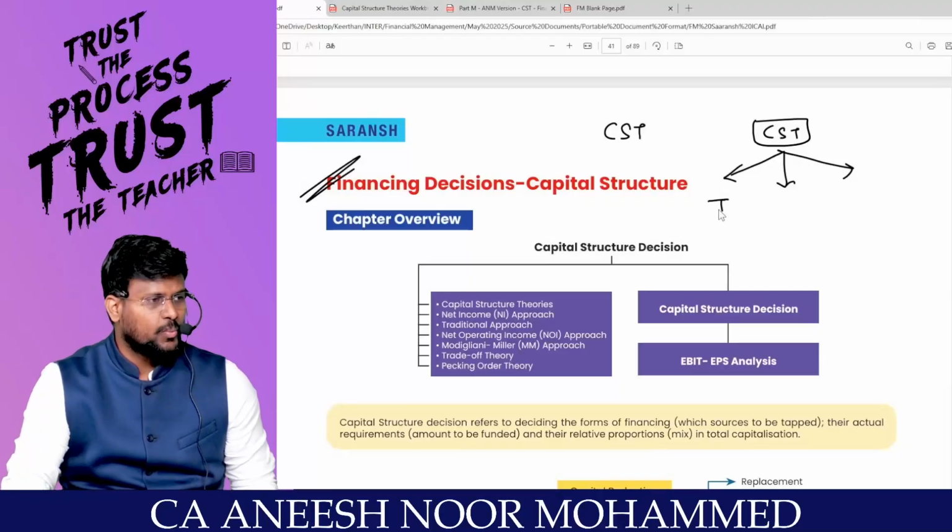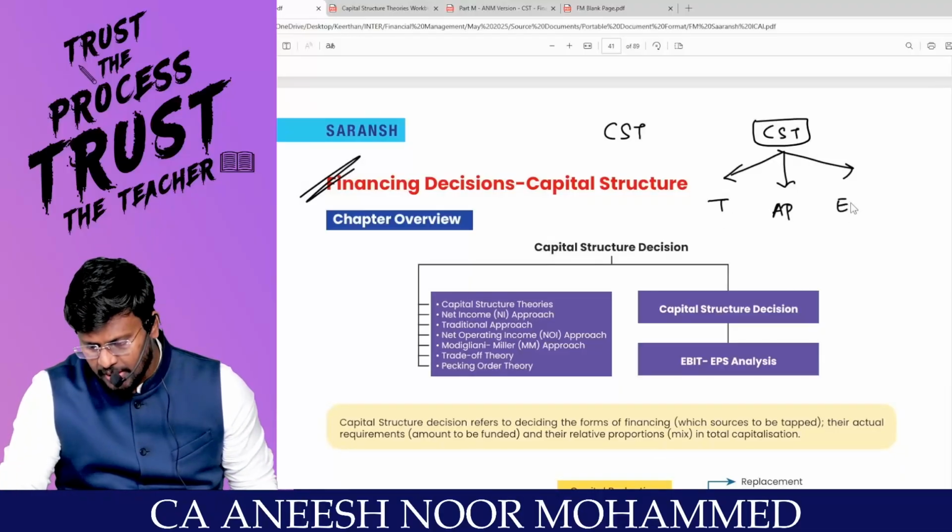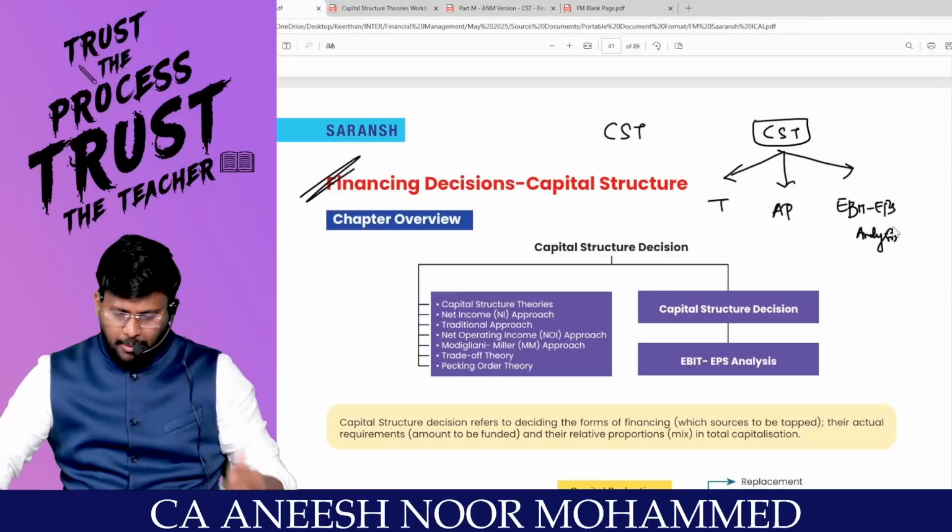Number one, various theories we are supposed to discuss. Number two, arbitrage process we are supposed to discuss. And EBIT and EPS analysis we have to discuss. These are the three areas which the ICAI will test you. Number one, theories, my dear noble students.